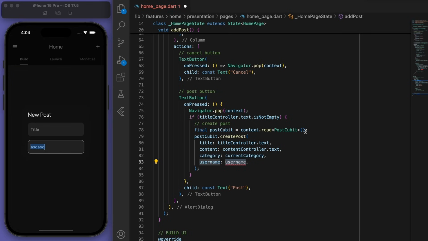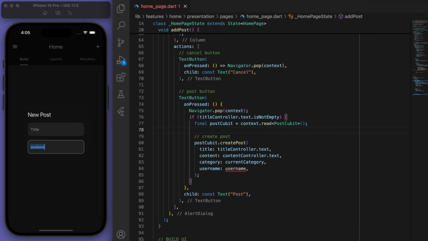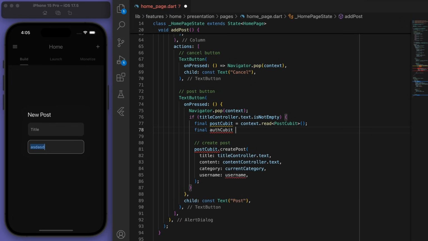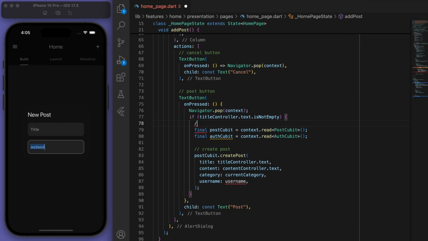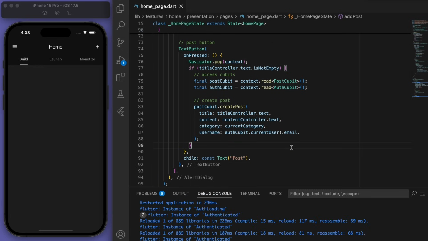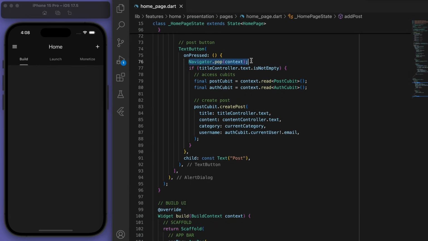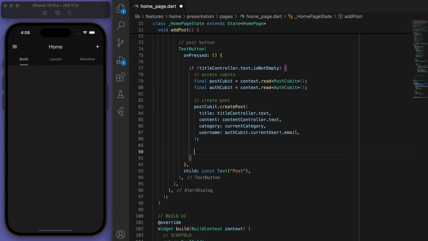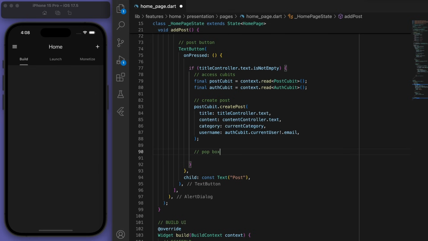Cool. Now, when we are creating the post, we actually want to give the username as well. So let's actually go to our auth cubit, so that we can see who the current user email is. It's looking good. Popping the box, let's actually put it inside the if statement so that it only pops it when we finish creating the post.